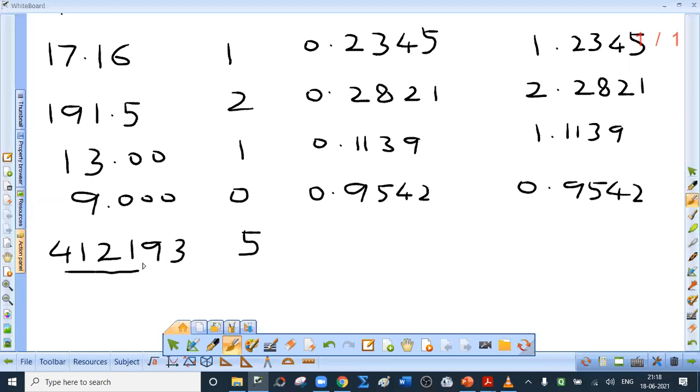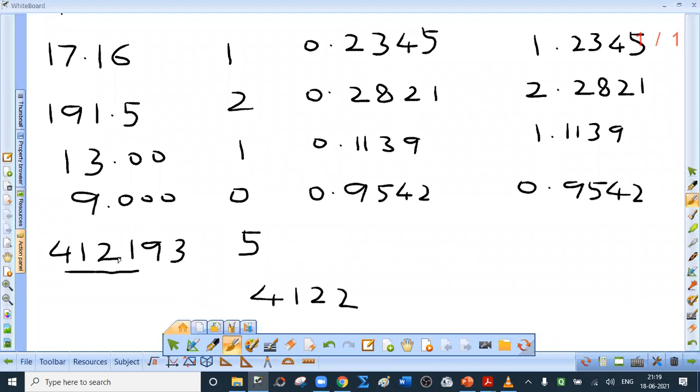If the fifth digit is 5 or greater than 5, we add 1 to the previous digit. So we will not find the mantissa for 4121. Instead, we will find the mantissa for 4122. If you forgot to use this rounding off rule, it makes no difference. Your answer will change by hardly 0.0001, which is very small compared to the final answer. But if possible, go for this rule.